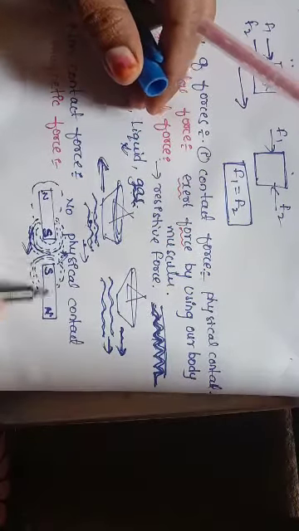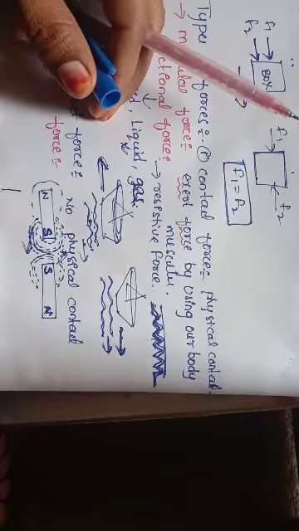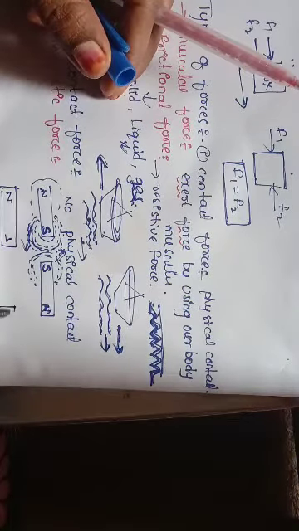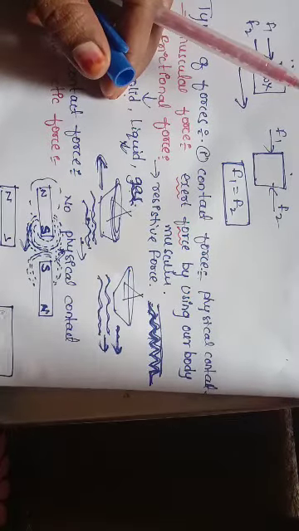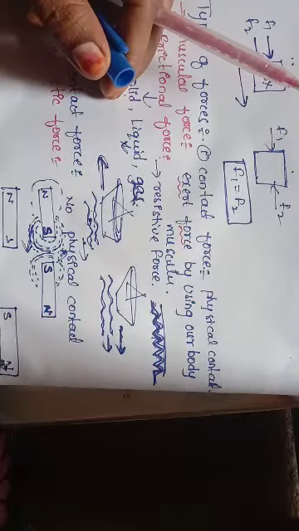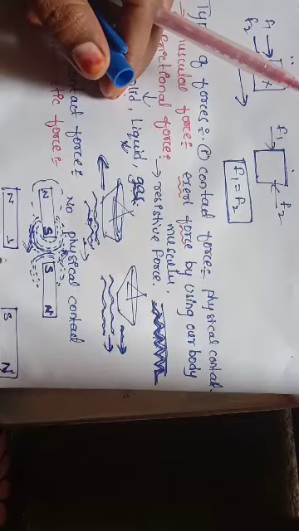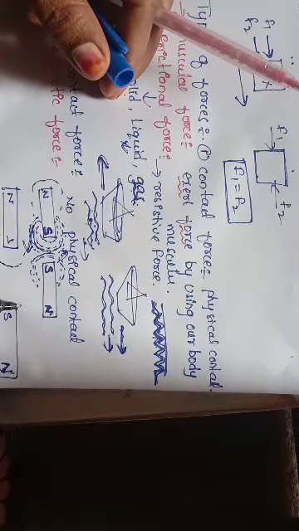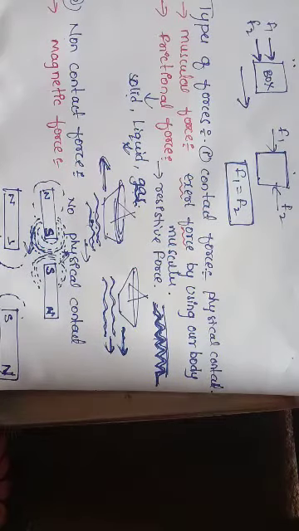If I keep north and south here and I increase the distance between these two magnets, the distance is more here. Suppose the magnetic field region is up to here and the other magnetic field up to here. Will these two magnets attract or repel each other?